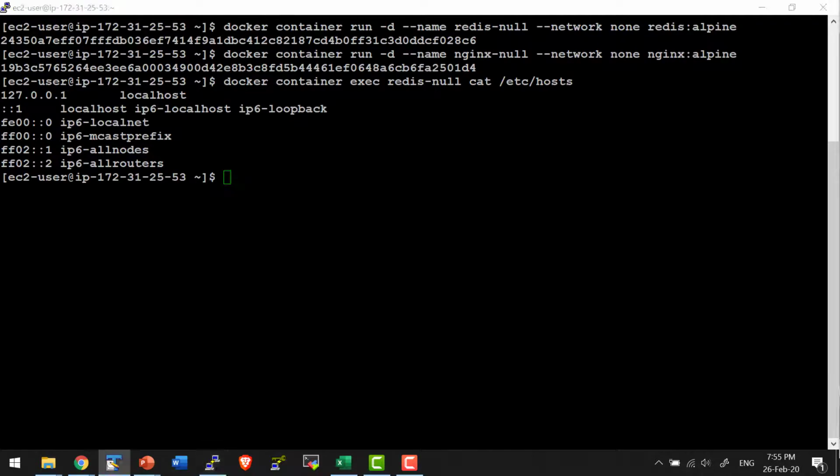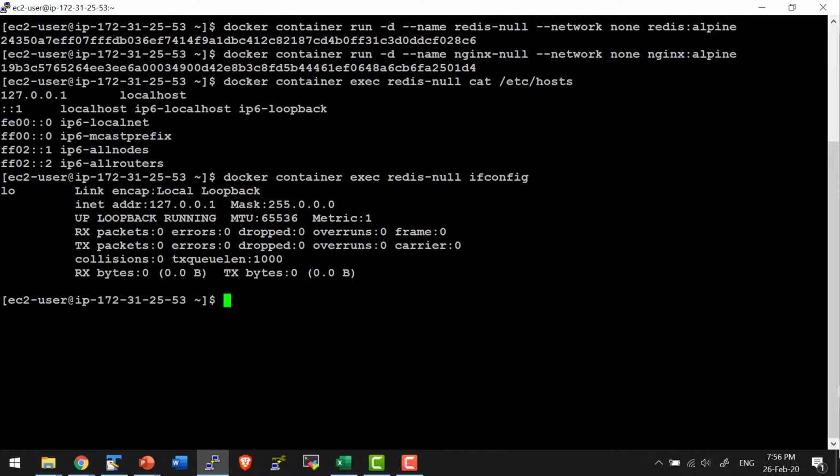Let me go ahead and inspect the ifconfig. So I'm going to execute ifconfig against the container redis-null. It has only the local loopback, that is, to address the localhost. Otherwise, it doesn't have any other Ethernet adapter.